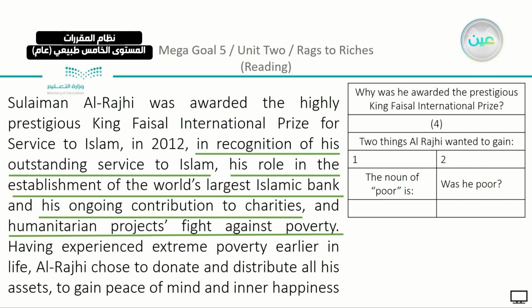Then he wanted to gain 2 things. Sheikh Sulaiman Rajhi, at the end of everything, he gave his wealth, he did everything because he wanted to gain 2 things. Gave away to gain. What did he want to gain? You will see it at the end. To gain peace of mind and inner happiness. The noun of poor is, as we said, poverty. And was he poor? We understand from the beginning that yes, he was. There was a time that he was very poor.